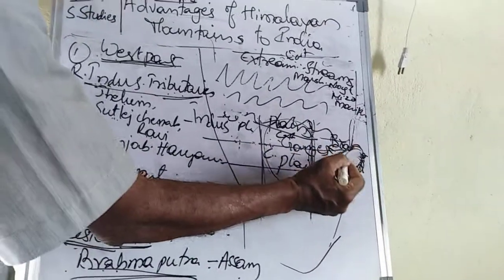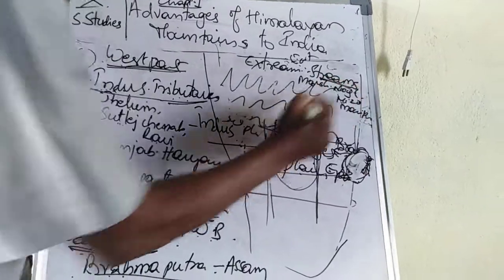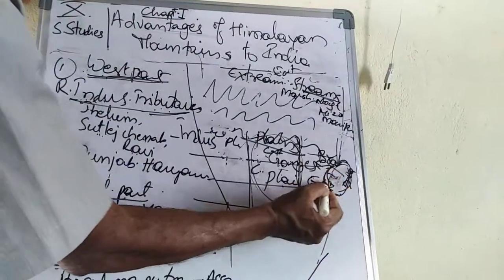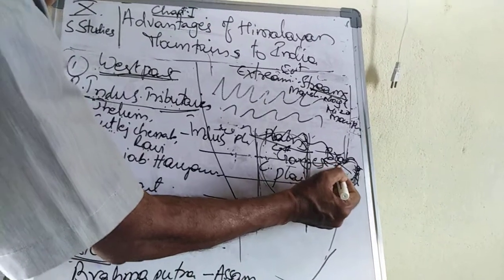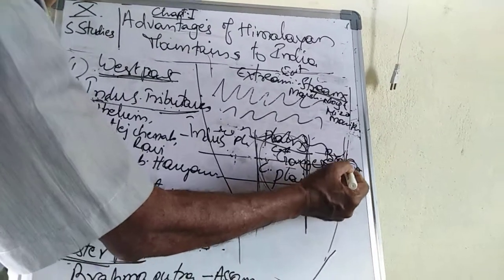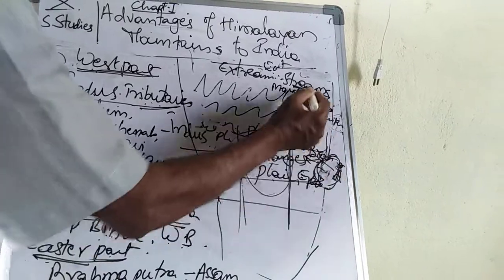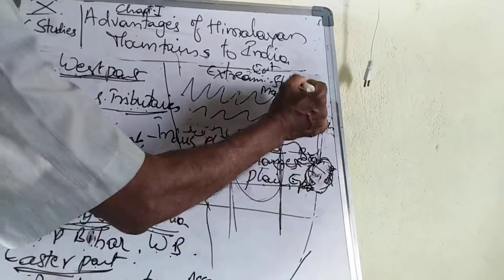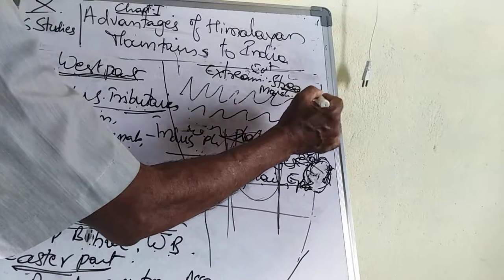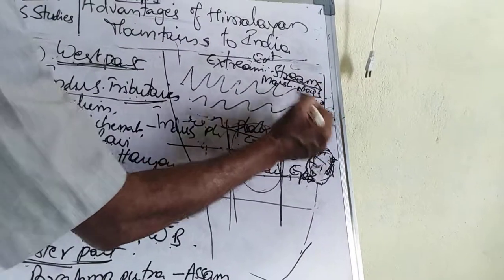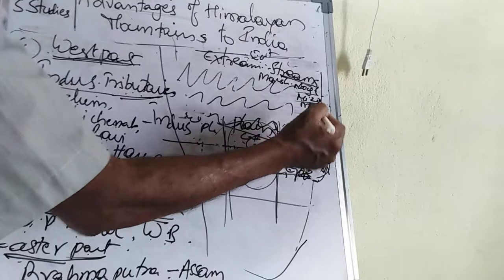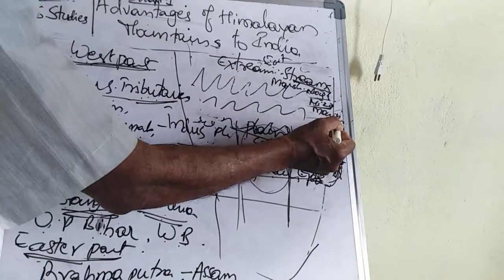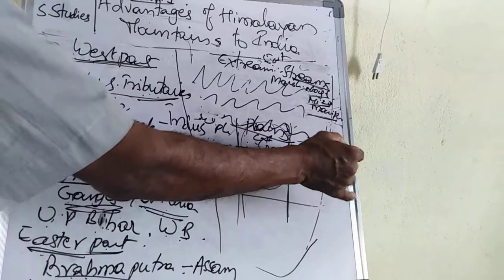Here no river is there, but only streams are there, formed by the rain in the hilly area. These streams cover the states called Nagaland, Mizoram, Manipur and other states in the east.